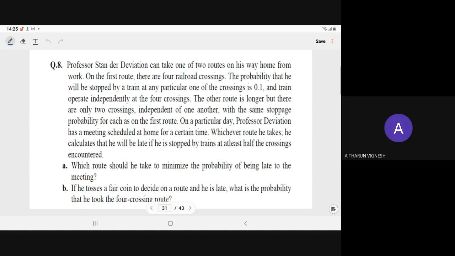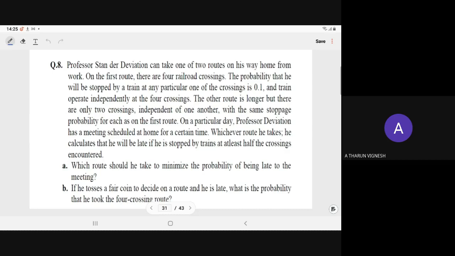On a particular day, Professor Deviation has a meeting scheduled at a certain time. Whichever route he takes, he wants the lesser chance of being late. He calculates that he will be late if he is stopped by a train at at least half of the crossings he encounters.